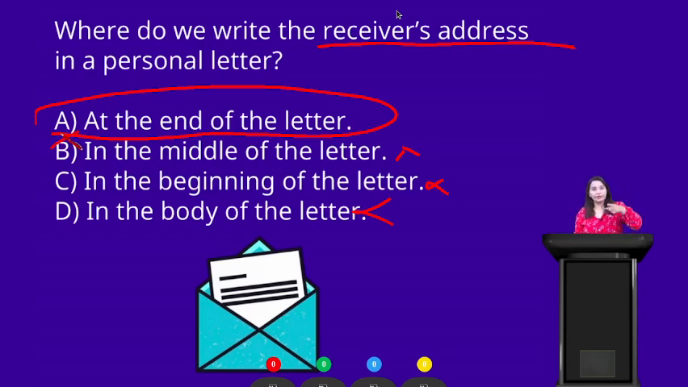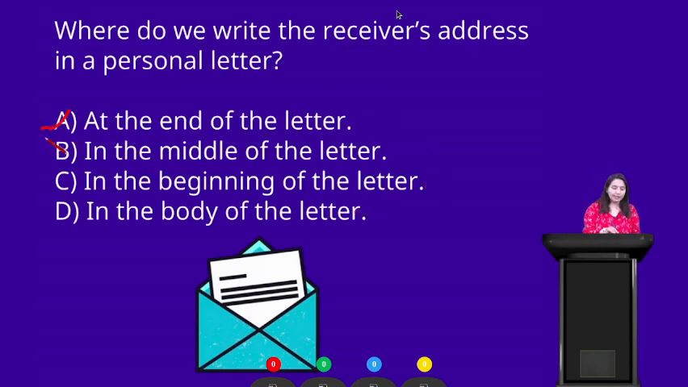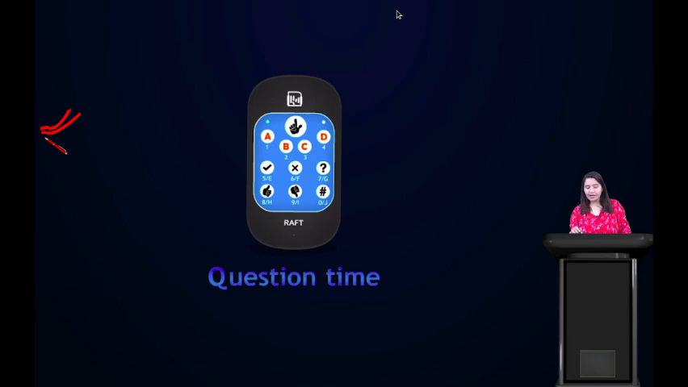Alright. Sender's address would be the heading of the letter and receiver's address should be right at the bottom of the letter. So here option A is the correct option. Alright. Let's move forward now.